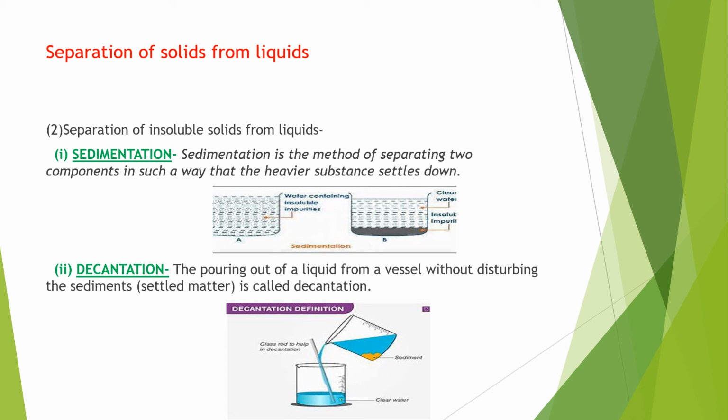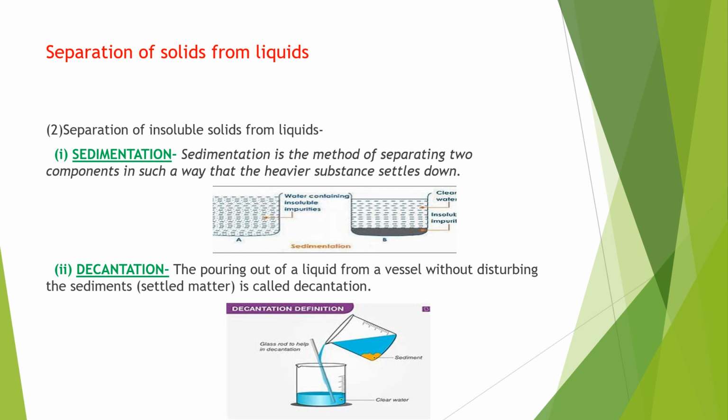Yes, when you mix two substances, one solid and one liquid, if they are immiscible, what happens? After some time, you will see that the heavier substance, which is insoluble, settles down and clear water floats on top. Now, this is sedimentation, and after this, decantation is carried out to obtain the clear water.